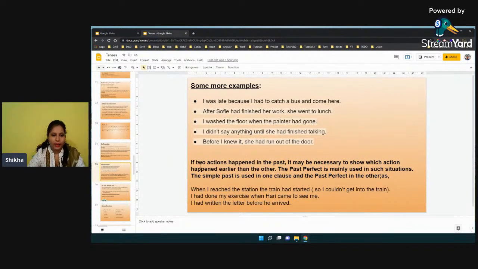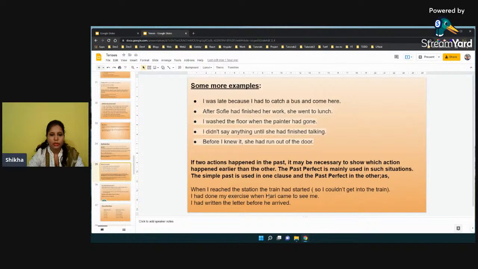So next we have, if two actions happened in the past, it may be necessary to show which action happened earlier than the other. The past perfect is mainly used in such situations. As I already told you, why past perfect tense is used. It is used to show incidents which happened first and which happened next. Okay, so here we have got some more examples.